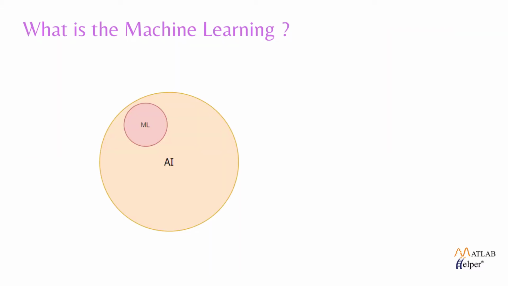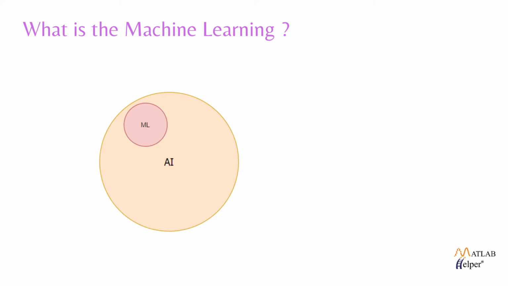You may have heard the word artificial intelligence. True artificial intelligence is still a decade away, but machine learning is a subset of artificial intelligence that is available now. Let us understand what machine learning is exactly. There are so many definitions you can find on several sources, but all definitions have the same meaning. So machine learning is a subdomain of artificial intelligence that provides systems the ability to automatically learn and improve from experience